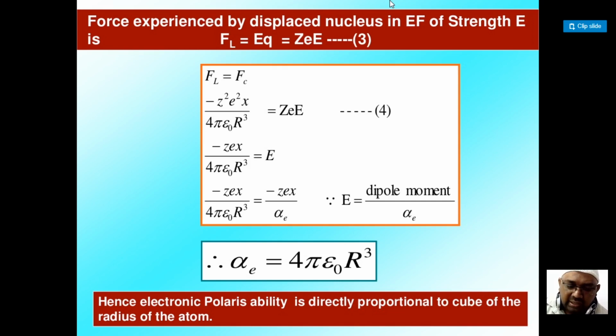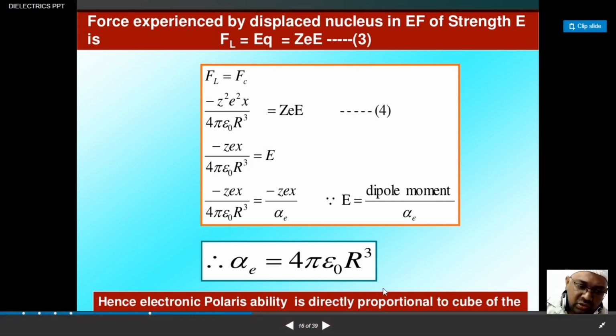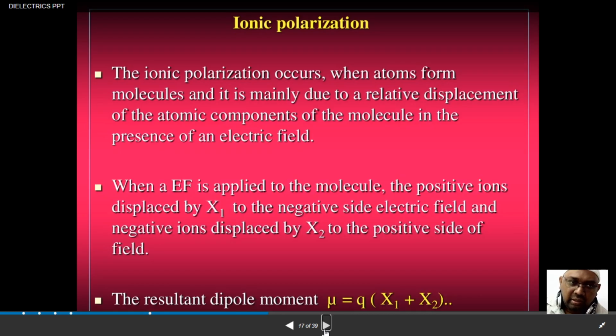So from the given expression we say that the electronic polarizability is directly proportional to the cube of the radius of the atom. With this, we just complete the electronic polarization.